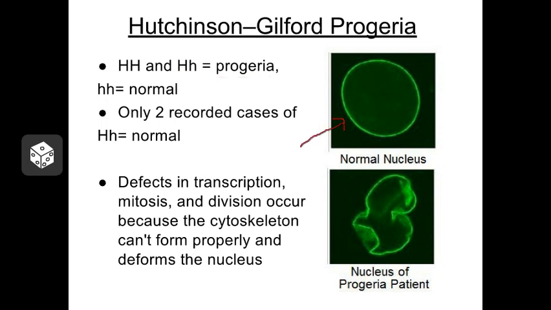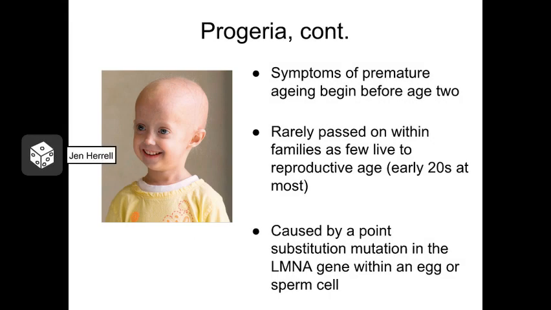Here we have a normal nucleus supported by normal cytoskeleton. And here we have the nucleus of someone that has progeria. And you can see that because the cytoskeleton is deformed, the nucleus is deformed, and that can drastically affect how a person performs transcription and translation. So people with progeria have a lot of difficulty in making and regulating proteins.